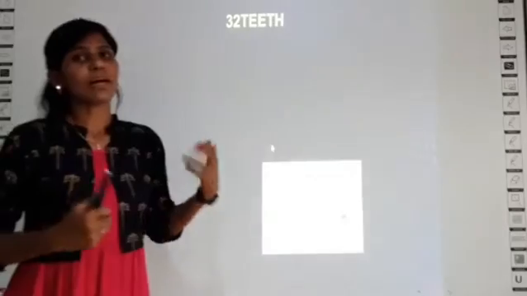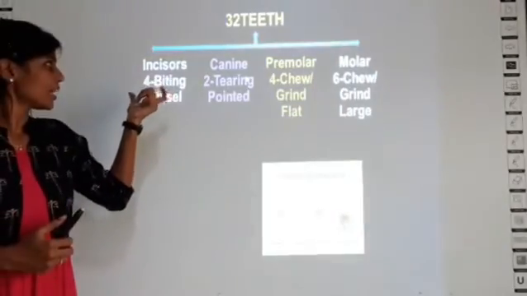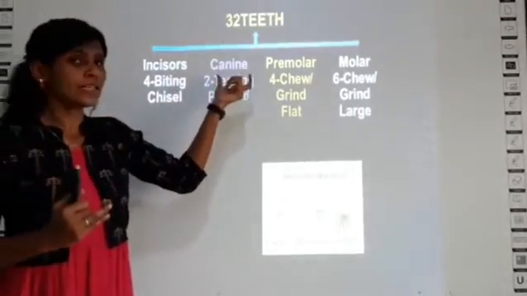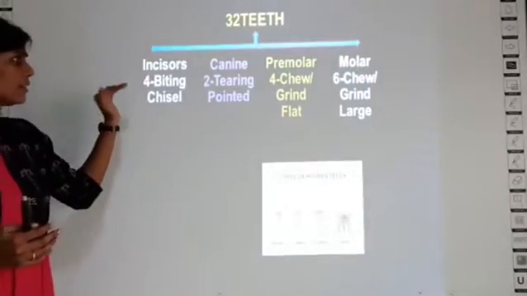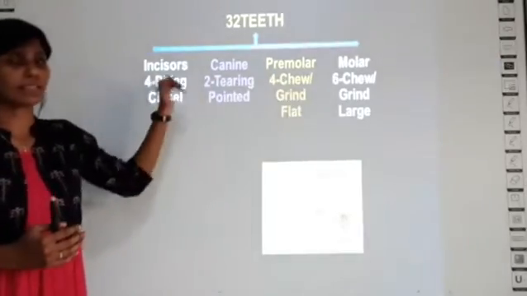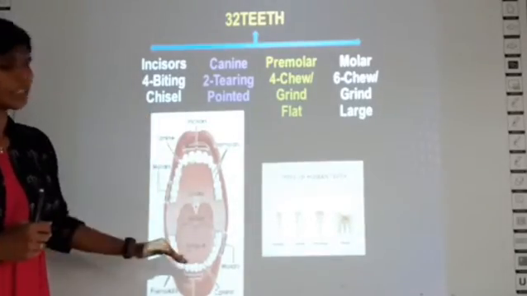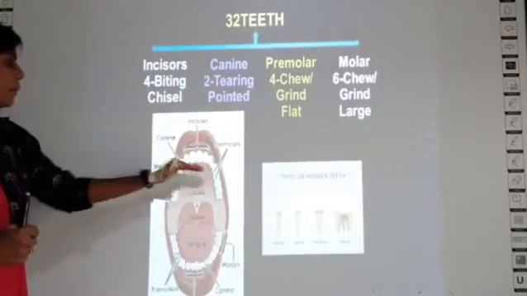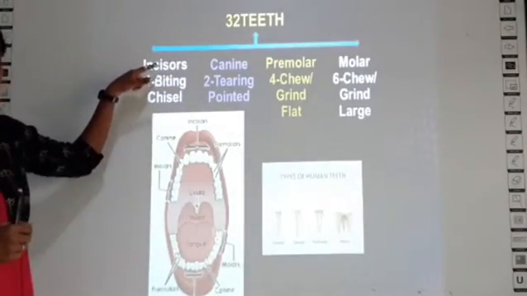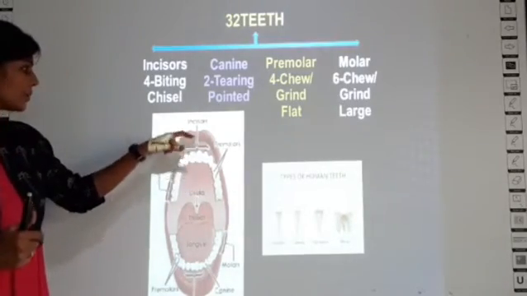Then we learn about the teeth. How many teeth do you have? Usually the count is 32, right? We have 4 types of teeth called incisors, canines, premolars and molars. Totally, the counting represented now in this classification is only the upper region, and the lower region will have the same count of incisors, canines, premolars and molars. So only the upper count is mentioned here. That is 4 incisors you have. Which is the incisor? This is the incisor. The front 4 teeth that you have are called the incisors.